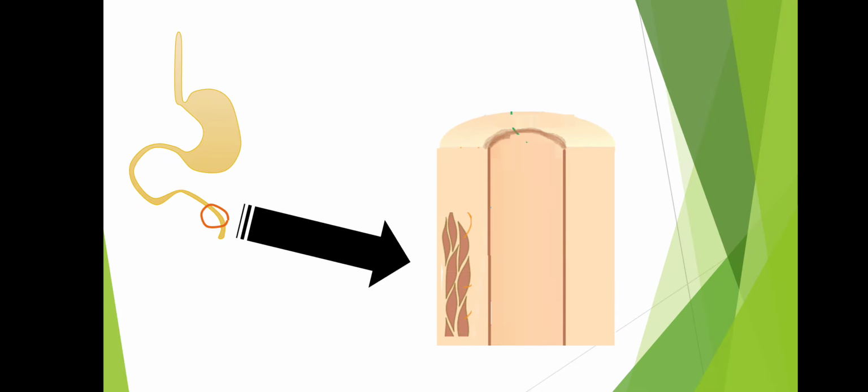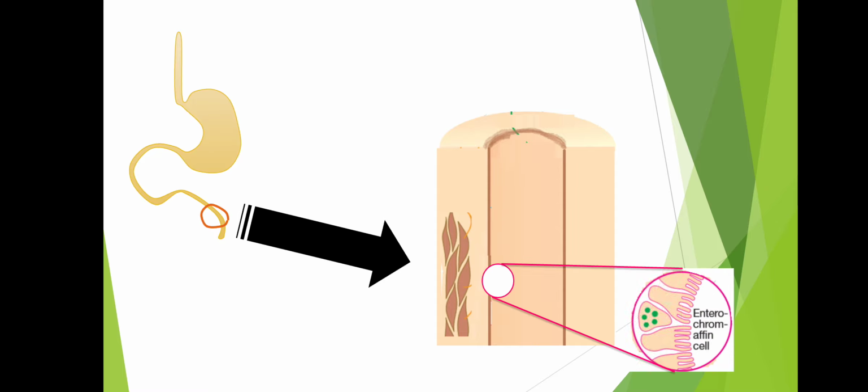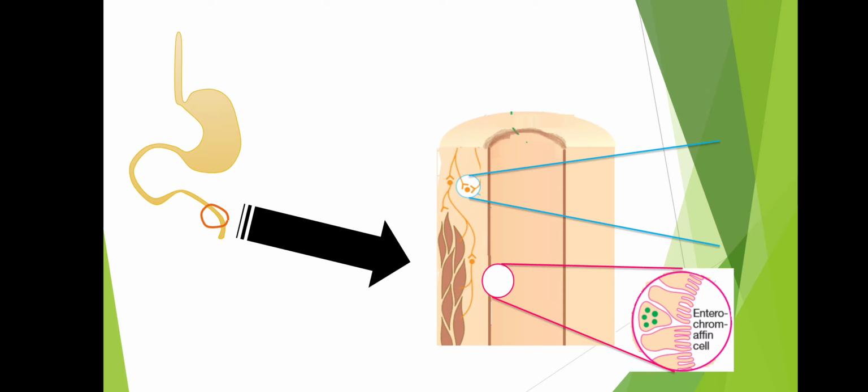Next, suppose this is your gastrointestinal tract, and if we take a cut section of intestine, it looks somewhat like this. This is the visceral smooth muscle, and on the lining of the intestine, if we zoom in, we'll see the enterochromaffin cells, and these enterochromaffin cells contain your serotonin. Next, these are the enteric neurons, and these neurons contain the 5-HT4 receptor.